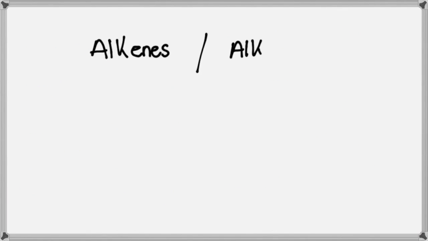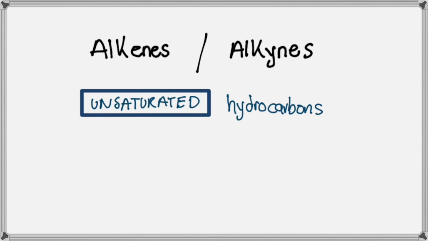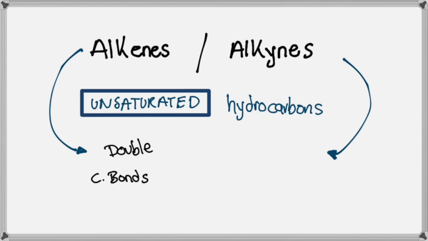Moving on, now we're going to talk about the alkenes and alkynes. So, what is the main characteristic that differentiates them from alkanes? Well, instead of saturated, these ones are unsaturated hydrocarbons. That means that in the case of alkenes, they have double bonds throughout their carbon structure, and in the case of alkynes, they have triple bonds throughout their carbon structures.